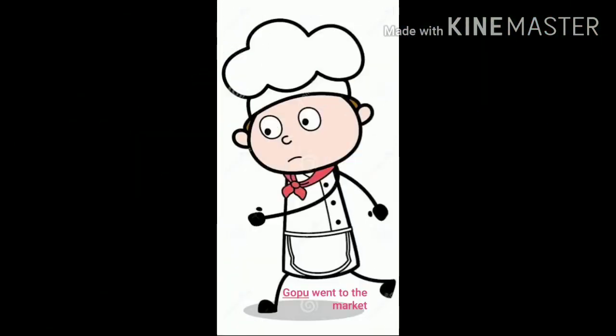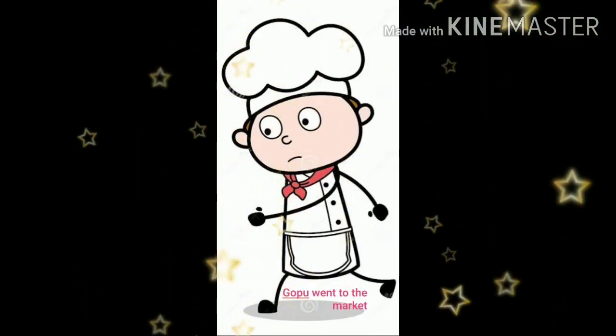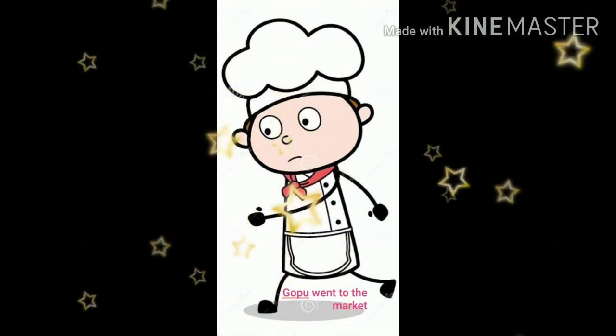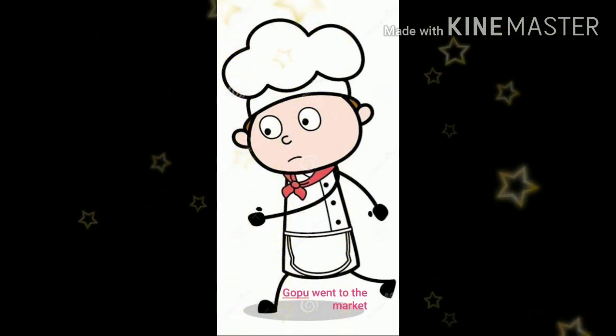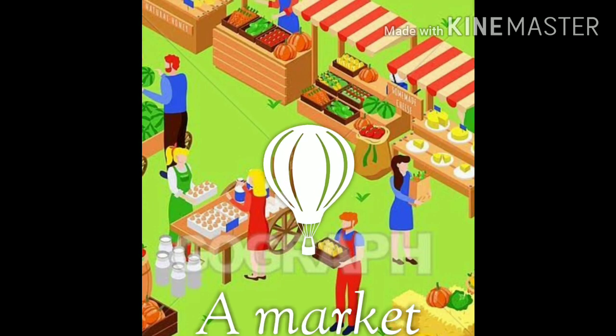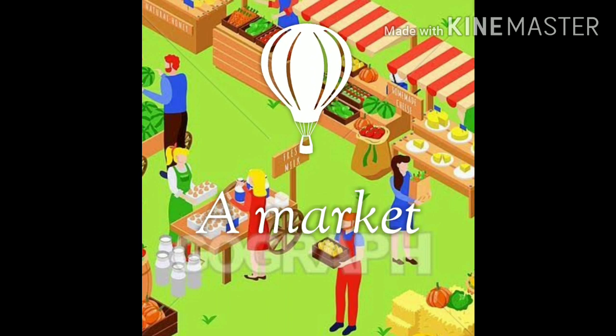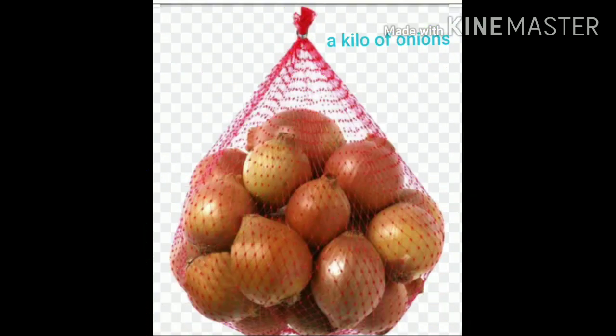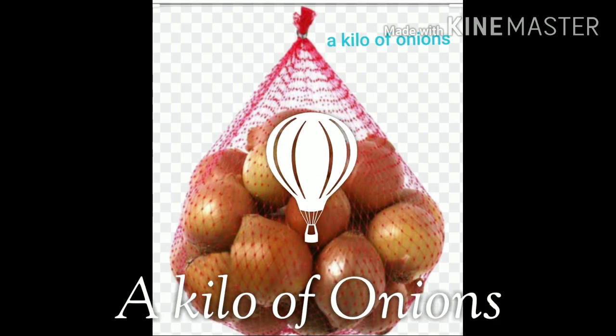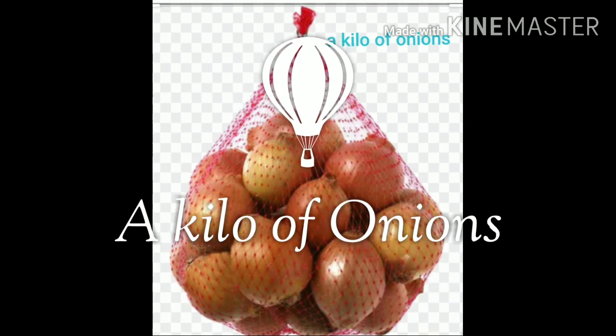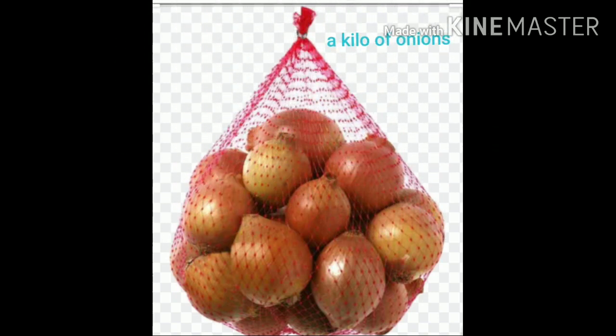One day, Gopu went to the market. Where did Gopu go? Yes, Gopu went to the market. Did you see a market, children? Look at this picture. This is a market. Here we can see more number of shops, crowd and more vehicles. Here Gopu bought a kilo of onions from the market. Look at this picture. This is a kilo of onions. How much onions did Gopu buy? Yes, Gopu bought a kilo of onions.